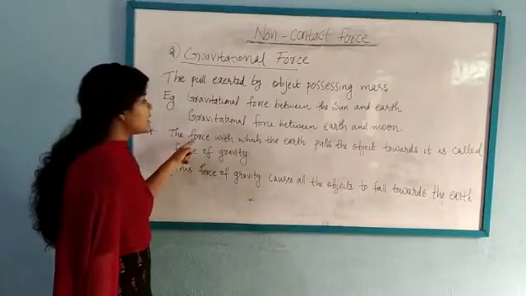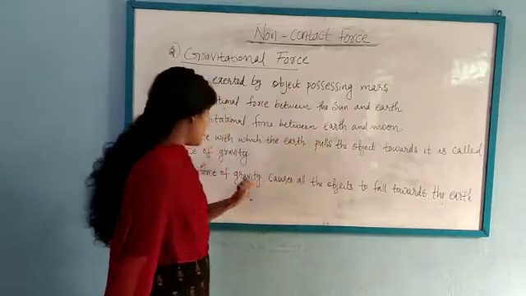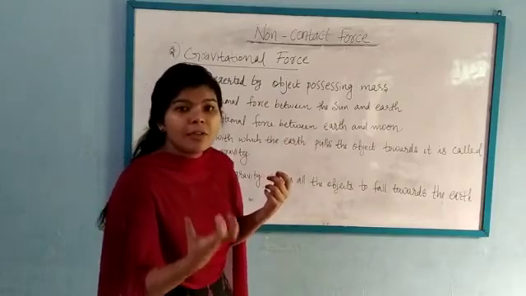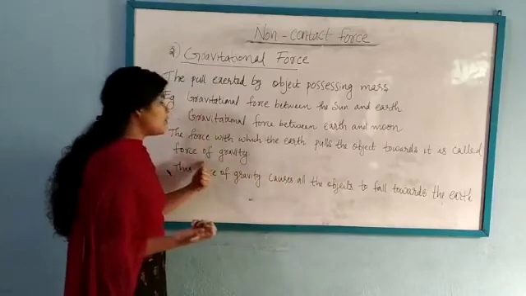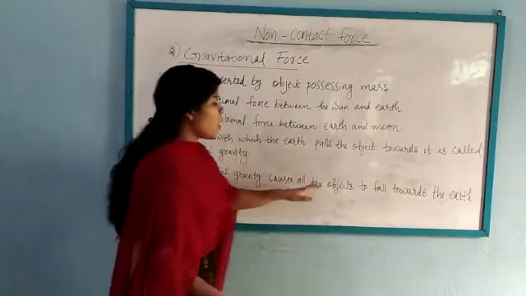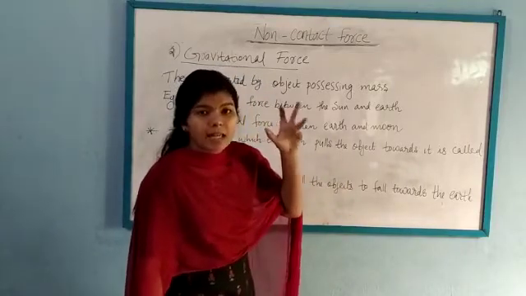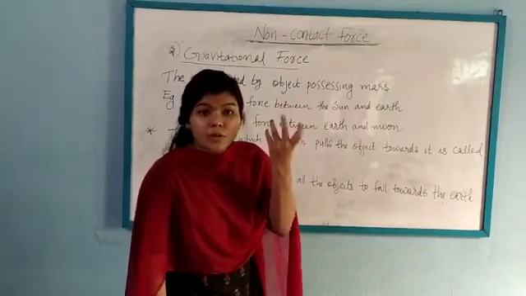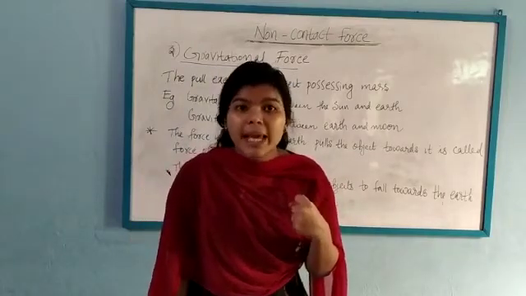The force with which the earth pulls an object towards it is called the force of gravity. The earth pulls everything towards its center, and that kind of force is called the force of gravity, and this force of gravity causes all the objects to fall towards the earth. Everything on this earth falls down. It means the earth attracts all the objects towards its center. That is called the force of gravity, or simply gravity.